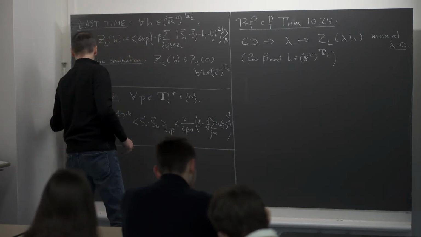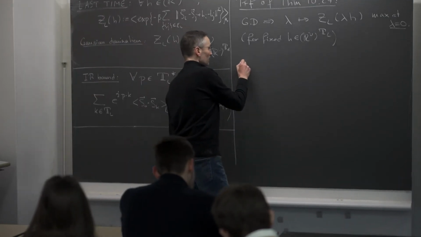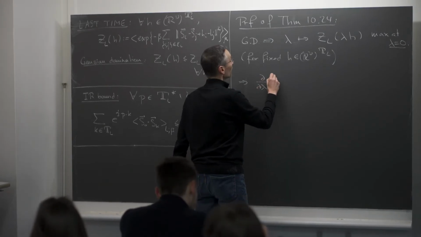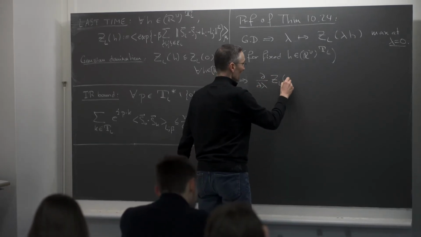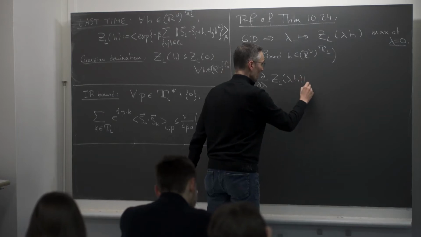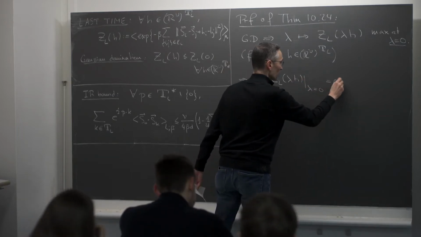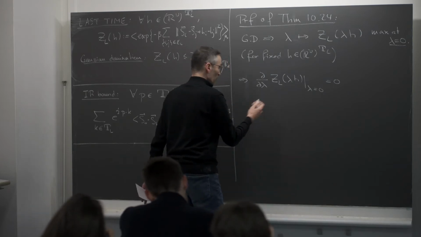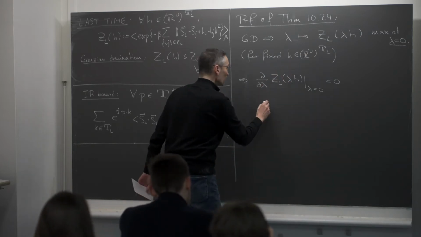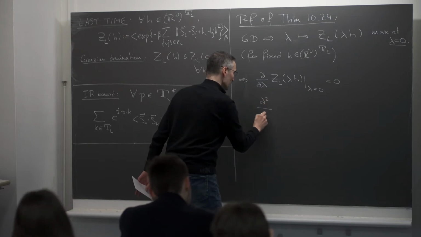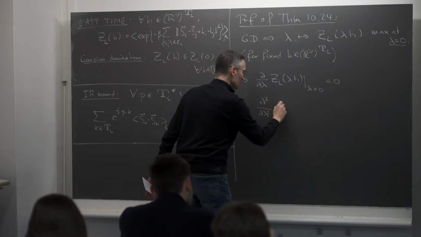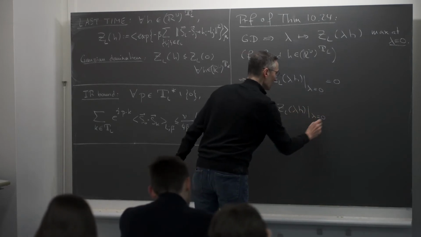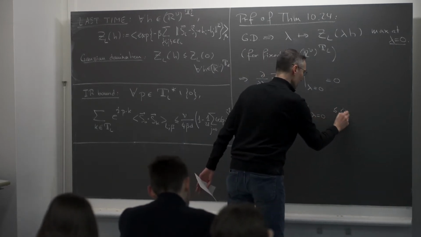So this means immediately that first, the derivative with respect to lambda of ZL of lambda h at lambda equals 0 has to be equal to 0 because it's a critical point, but it's not only a critical point, it's actually a maximum. So we also know that the second derivative with respect to lambda of ZL of lambda h at lambda equals 0 is actually negative.